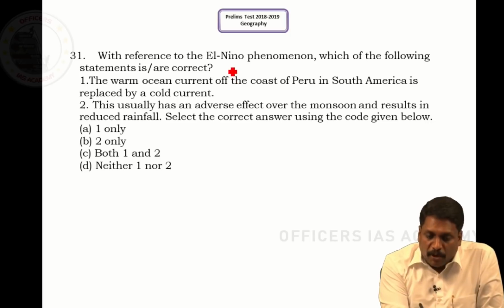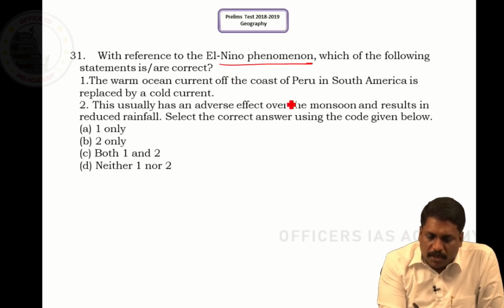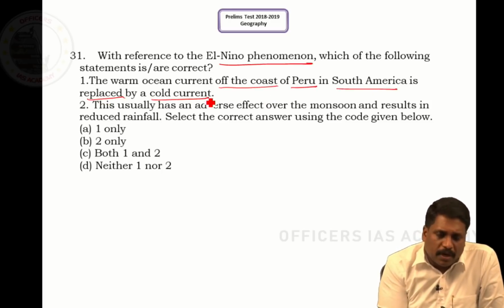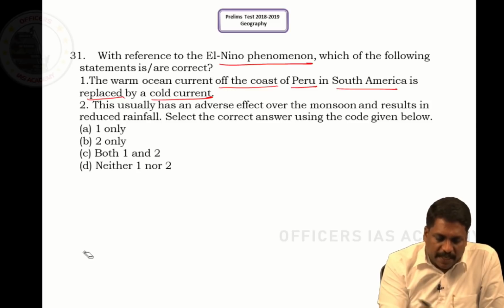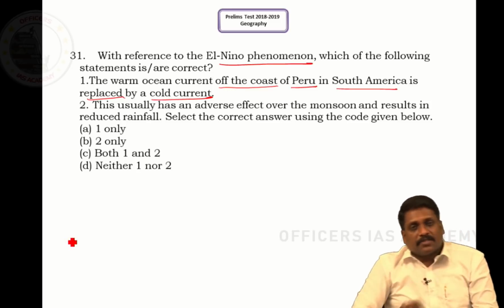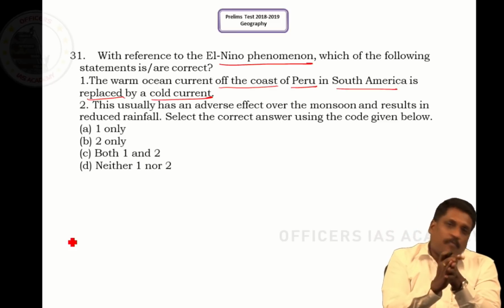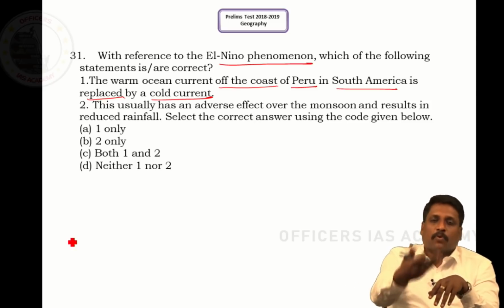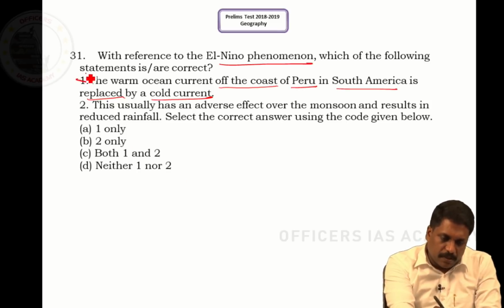With reference to El Nino phenomena, which of the following statements is right? They say the warm ocean current off the coast of Peru in South America is replaced by a cold current. Read it very carefully. It is not right, because I understand they have reversed the situation. Normally the Peru current is a cold current. This cold Peruvian current is replaced by warm waters. Now here they have given cold water replacing warm water. No, it should be the other way around. The cold Peruvian current is replaced by warm water. It means statement 1 is wrong.